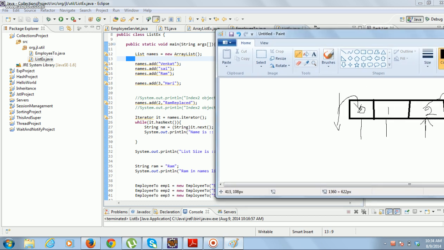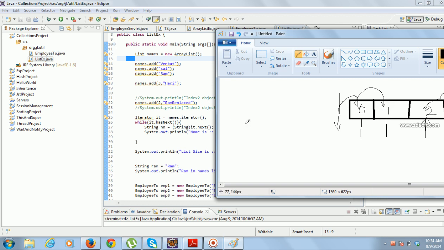So when you call has next, the pointer moves to the 0th location, and when you call next, this object will be returned. When you say has next, it will move to the next location, and since there is an object, it will return true. If there is no object, it will not return true. So has next moves the pointer to the next location and returns true, and when you want the object at that location, you have to call next.